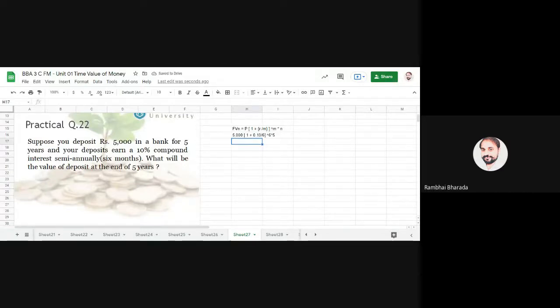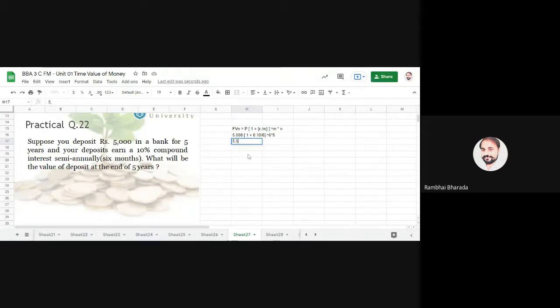Are we clear? Here M stands for month. It means during the year, how many months are required for a calculation. Here 6 months, 6 monthly, semi-annually, half yearly. It means after 6 months there is a calculation of interest. So that's why we use 6 months. If there is quarterly, we use 3 months. If there is monthly, we'll use 12 months.